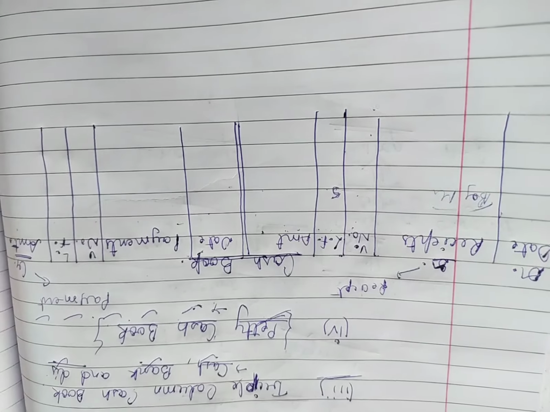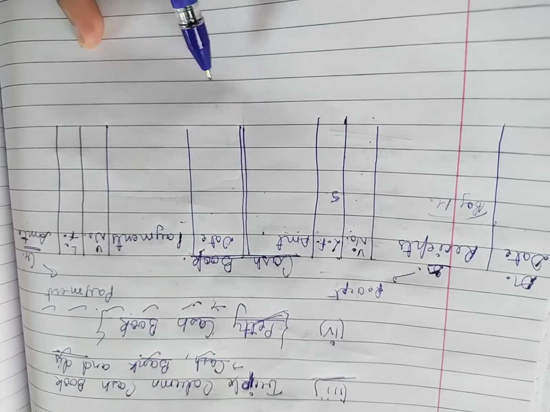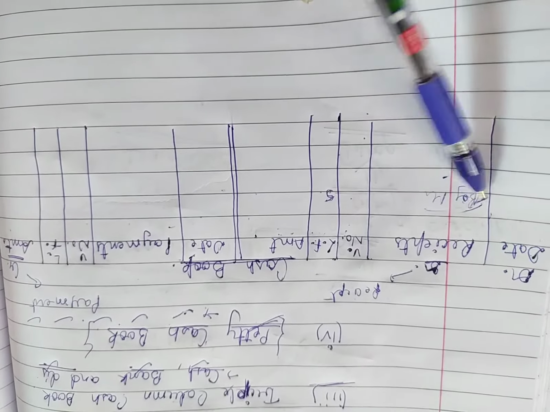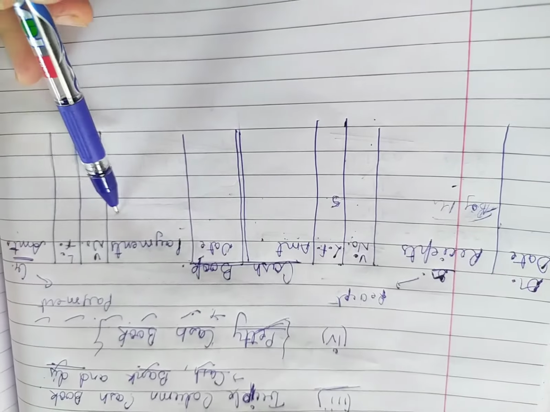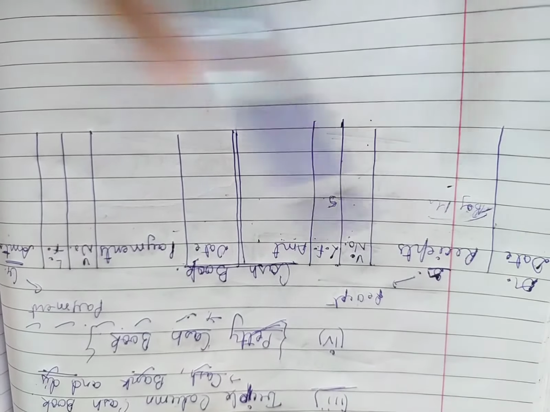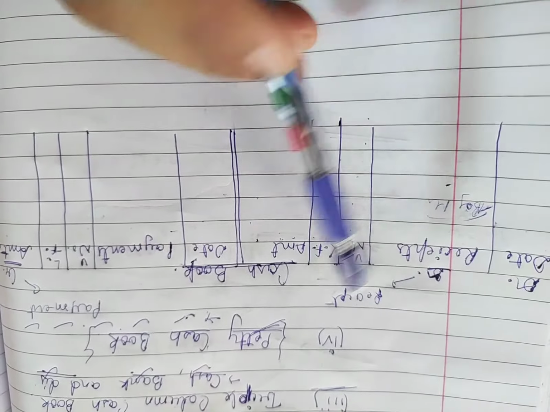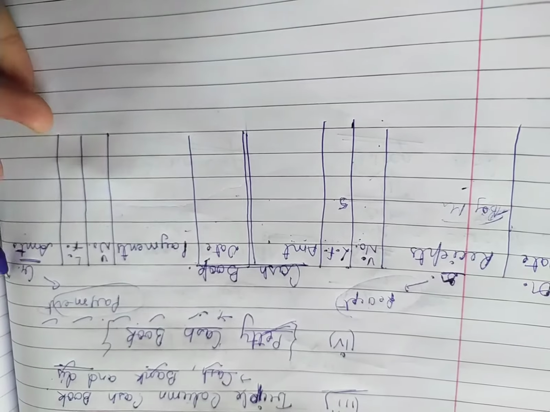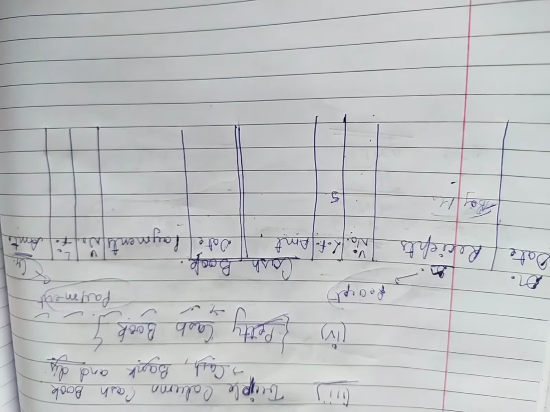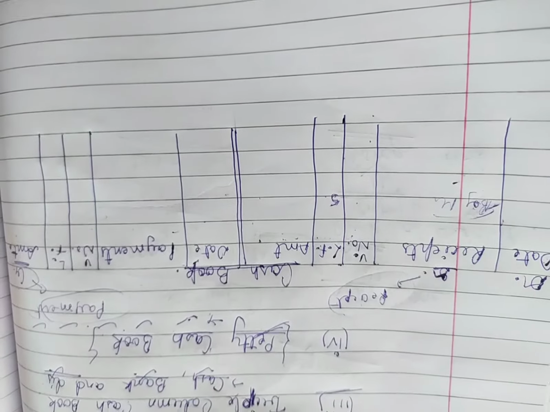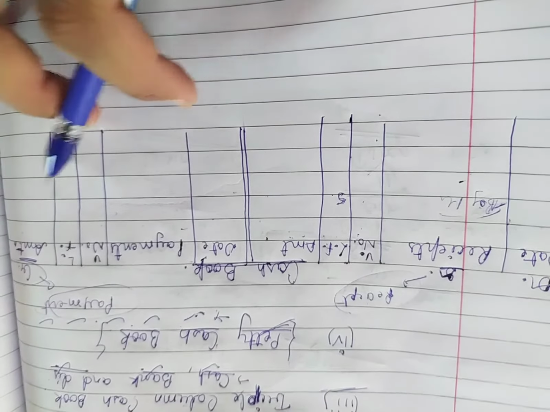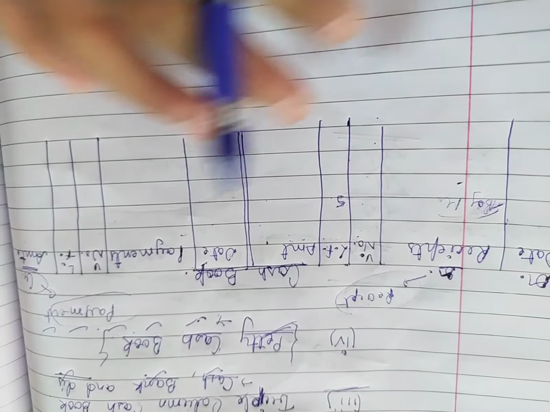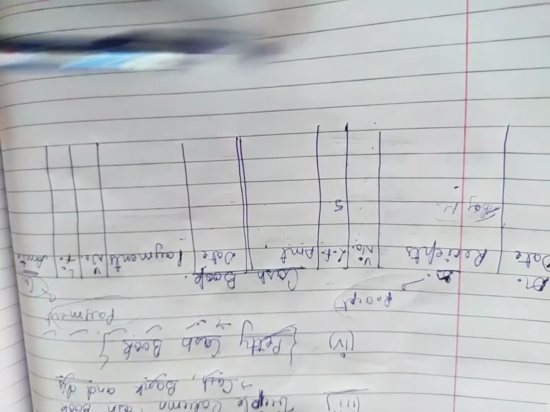Okay students, so the rule which we apply here is debit what comes in, it means whatever comes to us we will debit, and credit what goes out. Debit what comes in and credit what goes out. So this will become the receipt side, that is the debit side, and this will become the payment side, that is the credit side. Okay, so students, I have made the format of the cash book. In our next video we will start recording the transactions in this cash book.